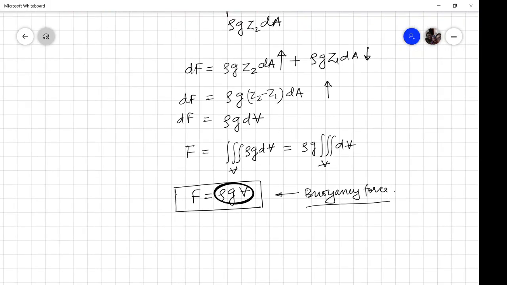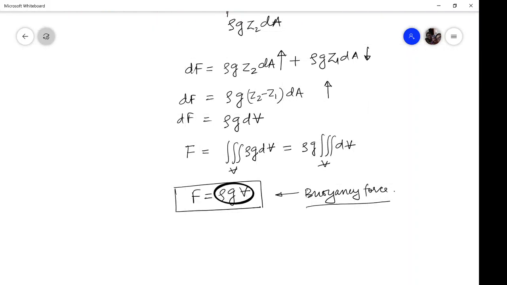So this is the volume of the solid and ultimately the volume which the solid has displaced. That's why this particular V is also called the displaced volume, the displaced volume of the fluid in which the solid is.